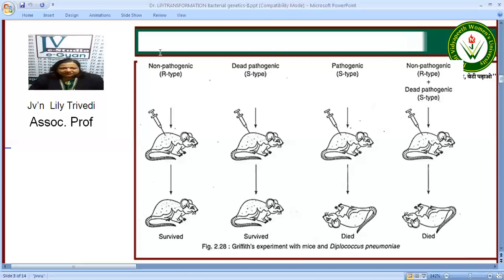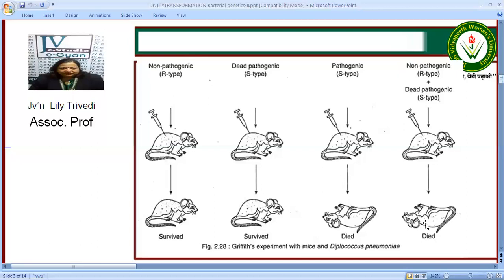He injected the non-pathogenic type, that is the R type, the rough type, into the mice and the mice survived. Then he injected the dead pathogenic type, that is the S or smooth type, into the mice and the mice survived. He also injected the live pathogenic S type into the mice and the mice died. Now he made a combination of non-pathogenic R type and the dead pathogenic S type. And what did he find? He found that the mice died.